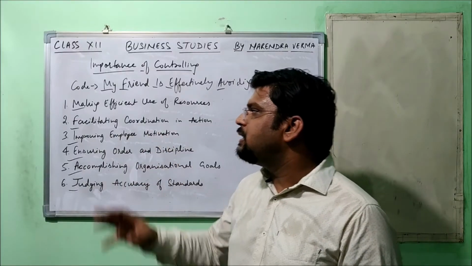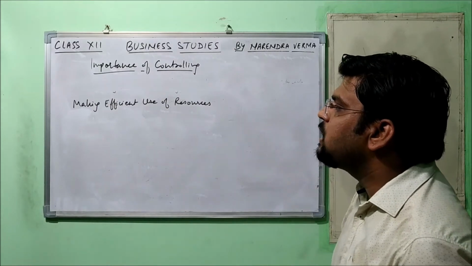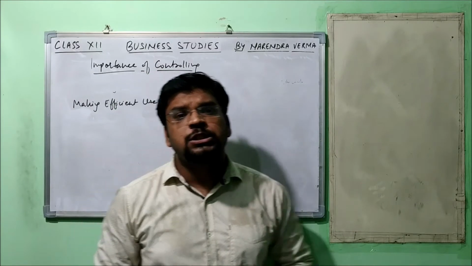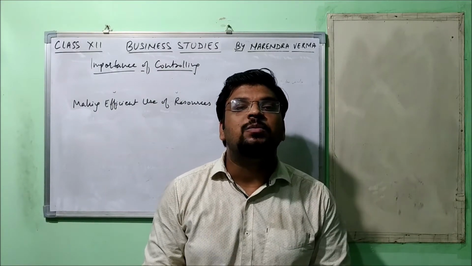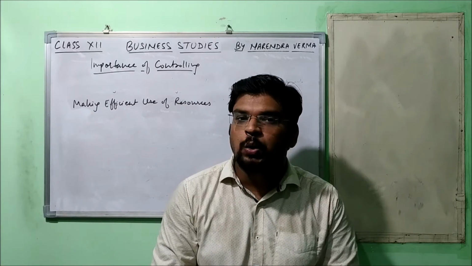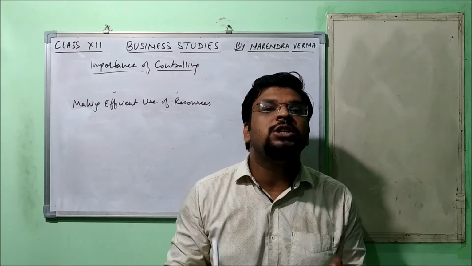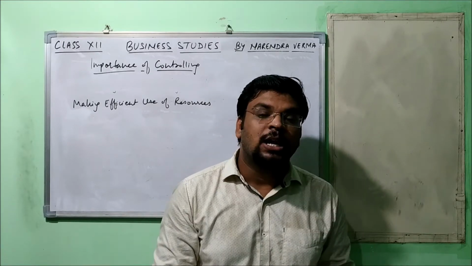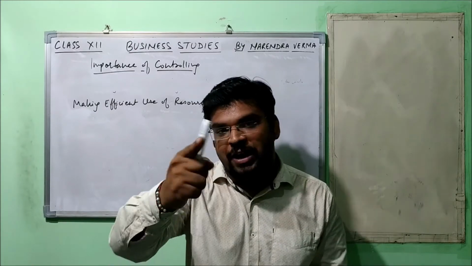Now let's understand these points one by one. So the very first point is making efficient use of resources. See what happens by implementing the function of controlling. We are able to stop the wastage and spoilage of resources. How? Because under controlling, we try our level best to stick to the plans which have been made at the time of planning, right? And entire management focuses on efficiency and effectiveness, right?